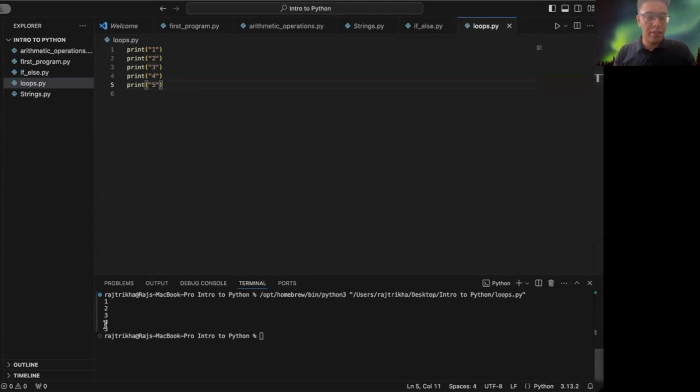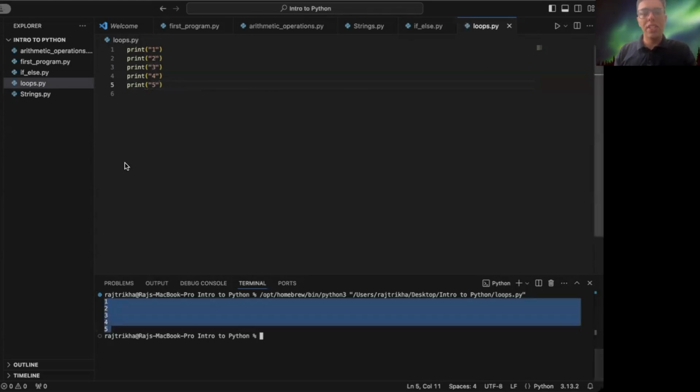Let's say 1, 2, 3, 4, 5. So you can see it's a little time consuming. We have to write the print statement 5 times, but it's still doable. But let's say we have to write it for a million. So for these things, there are loops that iterate over each number. To repeat a block of code multiple times, we can use loops.